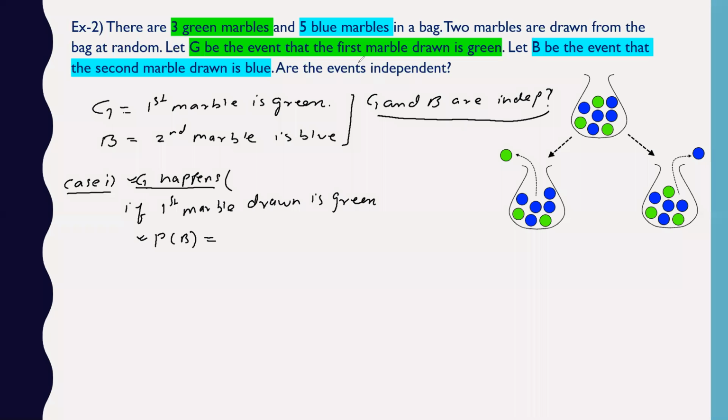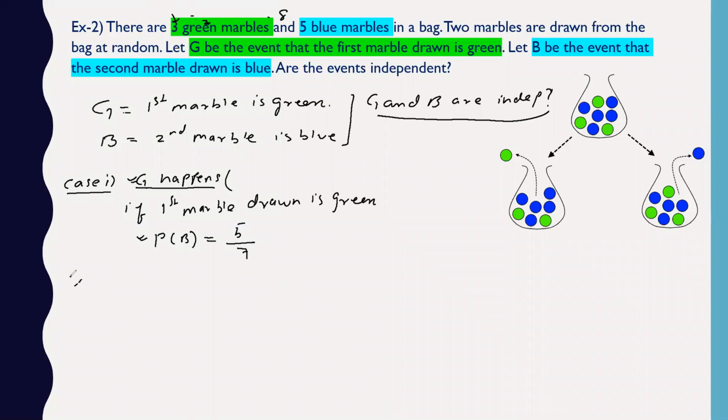B means a blue marble. So it will be 5 divided by 8 or 7? There are 5 plus 3, 8 marbles, but you have already taken one green. So the remaining green will be 2 only. 2 plus 5, 7. So the probability of B will be 5 by 7.